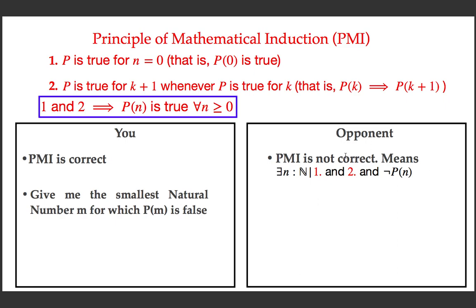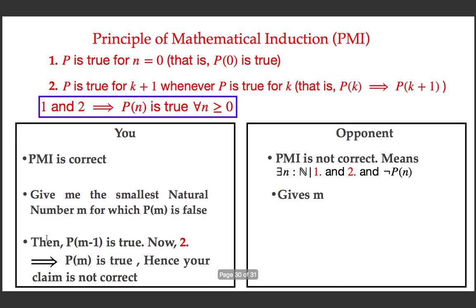You are claiming that there exists a natural number. There may be one or more natural numbers for which the predicate is false. Then you are asking your opponent, give me the least value of that natural number, say m, such that P of m is false. Then the opponent must give you the smallest natural number m for which the predicate is false. If there is only one number, he can give that number. Anyway, he or she must give it, otherwise the claim is not correct. So he must give it.